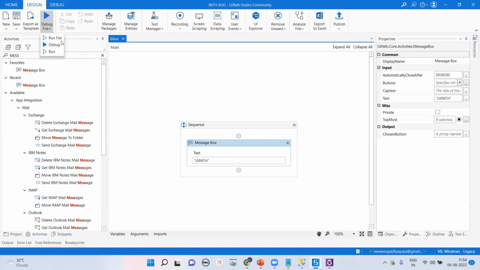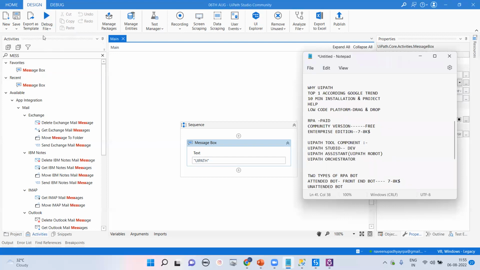So we have given training to the HDFC bankers, the manager and their team. You have to run this file whenever you want the result. That is called an attended bot. You have to attend your system. But now that it has been more than 2 or 3 years,